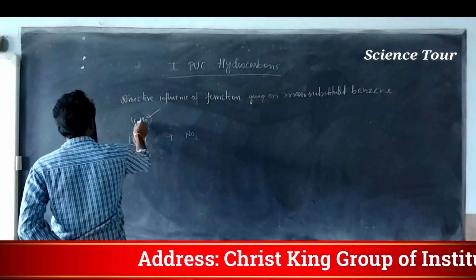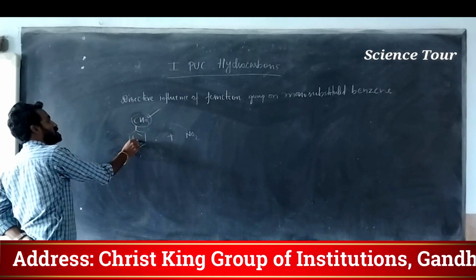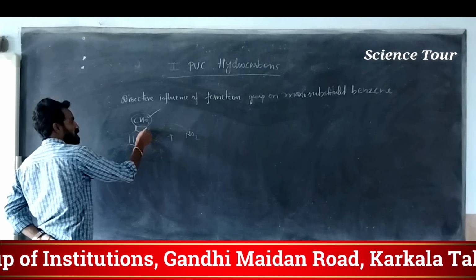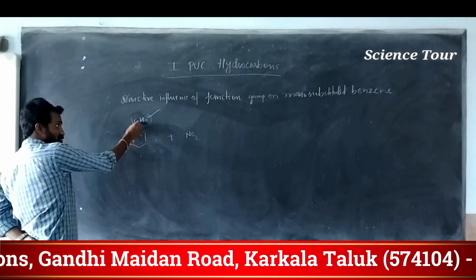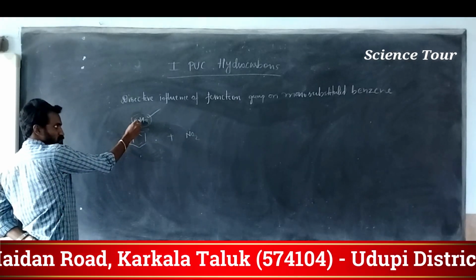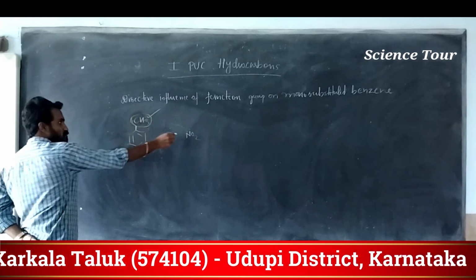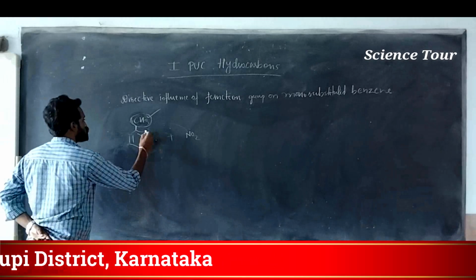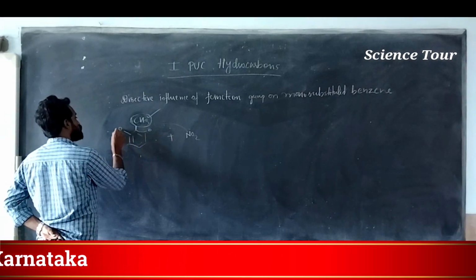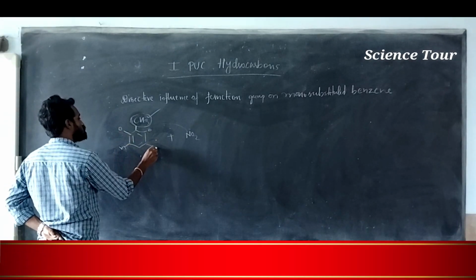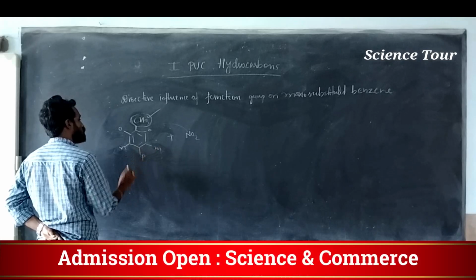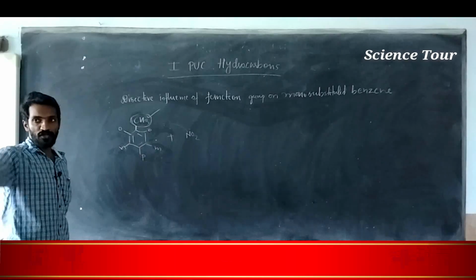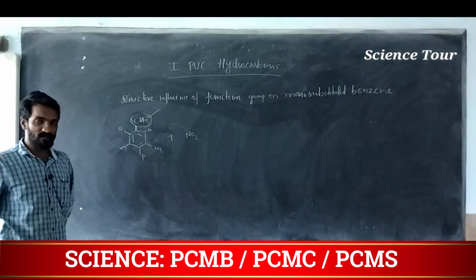So, when any group is substituted on benzene, the incoming group wants to attack this particular benzene. The monosubstituted group says to the incoming group, you go to the ortho position of the benzene. This is ortho position. This is ortho position. This is meta position. This is meta position. This is para position. Or you go to the para position of the benzene, or you go to the meta position of the benzene.